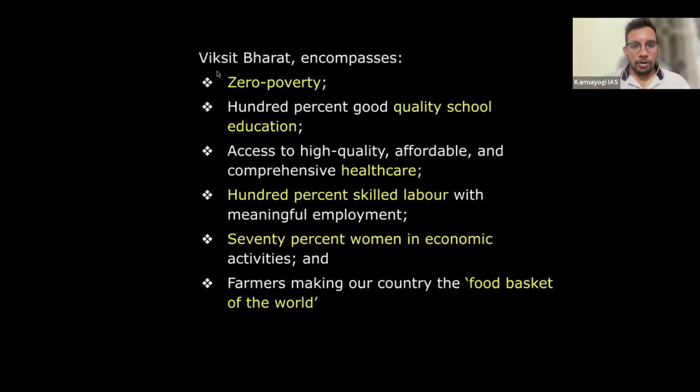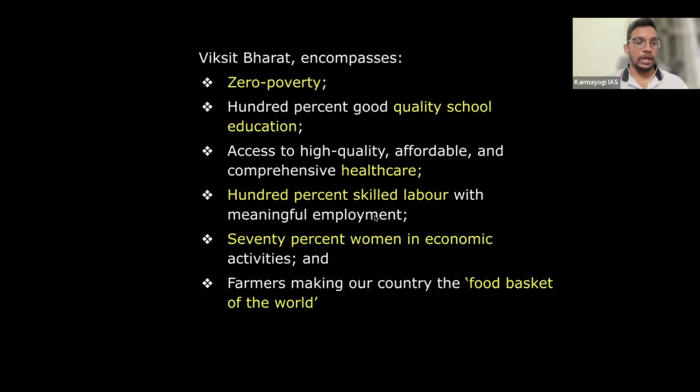So this Viksit Bharat, that is developed India. Viksit Bharat means developed India. The government has said that for us to be called a developed country, it should consist of the following aspects. The government has given six explicitly mentioned achievements that we need to reach. That is zero poverty: no person should experience poverty. Then 100% good quality schools, which means every child should have a good quality school education. Then access to high quality and affordable healthcare, which means everyone should be able to get affordable healthcare with quality.